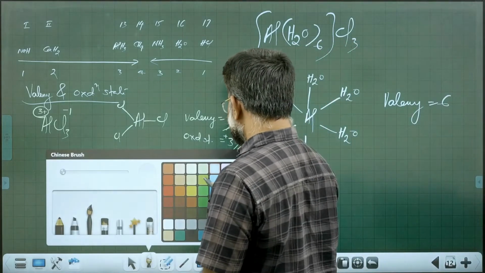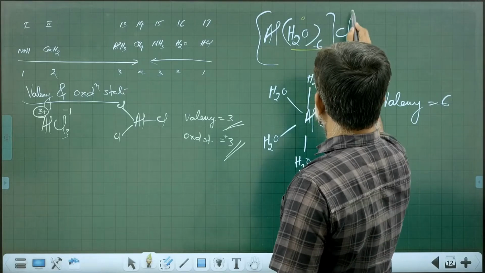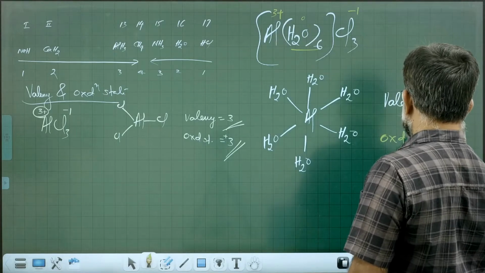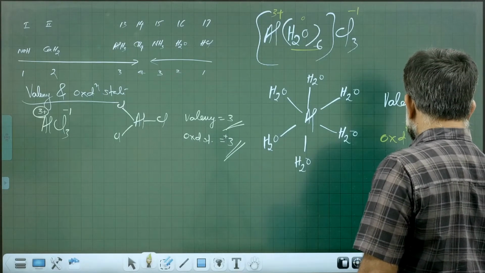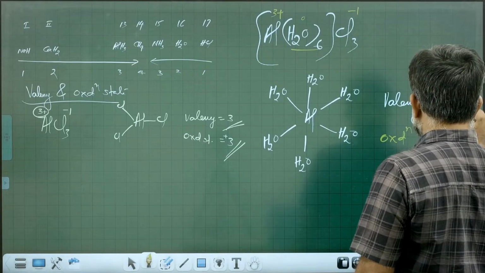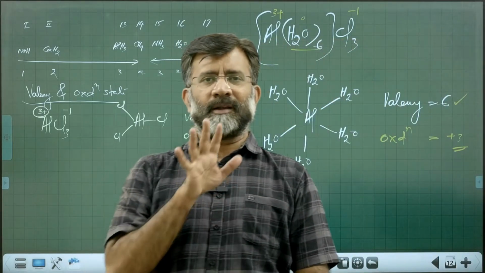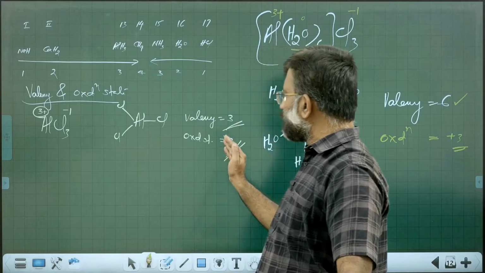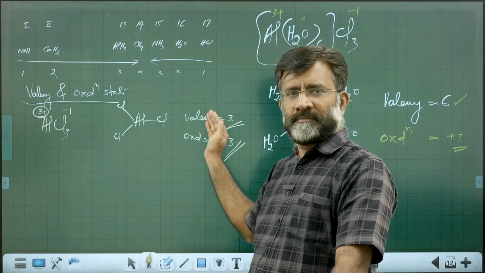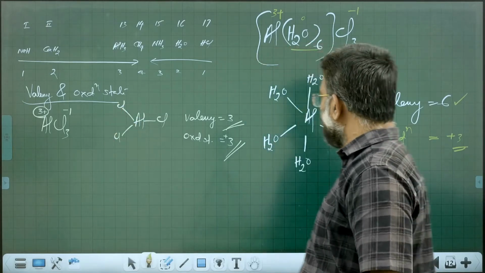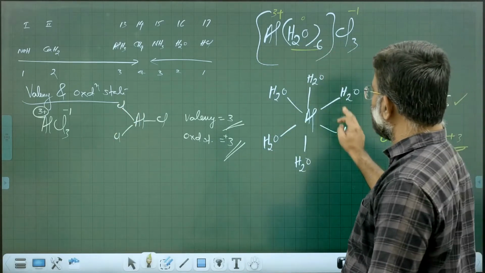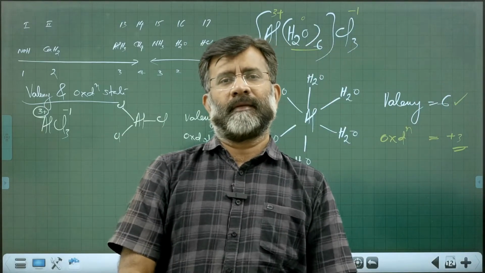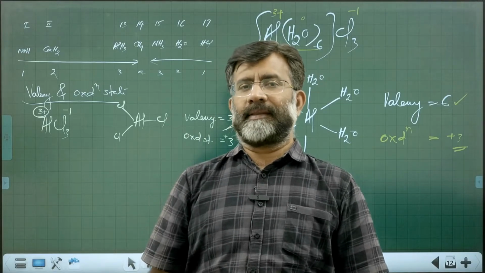But what is the oxidation state? Water molecule is neutral. Chlorine minus 1 into 3, minus 3. Aluminium 3 plus. You see, the oxidation state is plus 3. But the covalency is 6. So not necessarily always do covalency and oxidation state come out the same. In AlCl3, the oxidation state and valency are the same, plus 3 and trivalent. Here the oxidation state is plus 3, but it is hexa-coordinated, making a covalency of 6. This is very important to understand in that context.